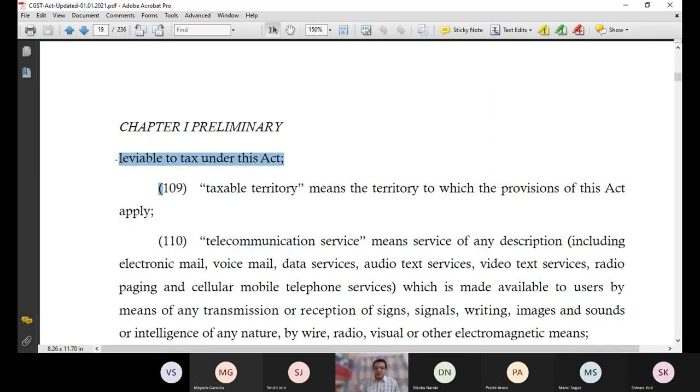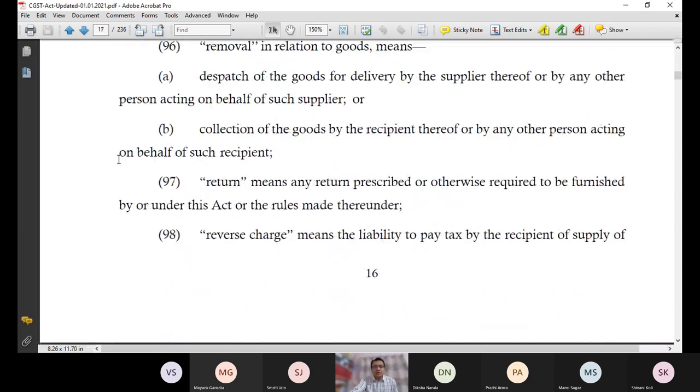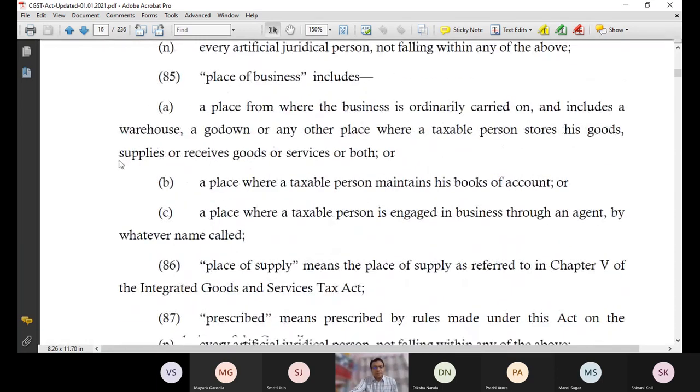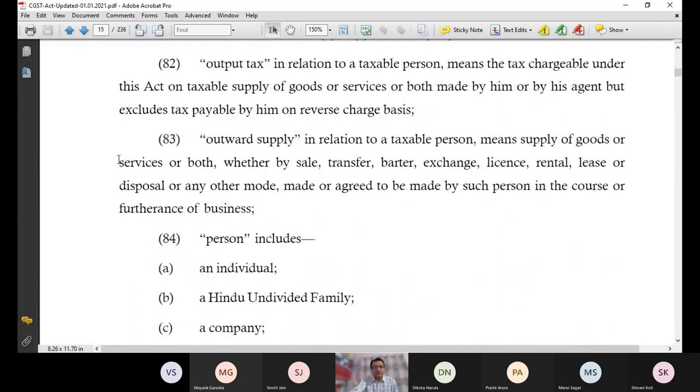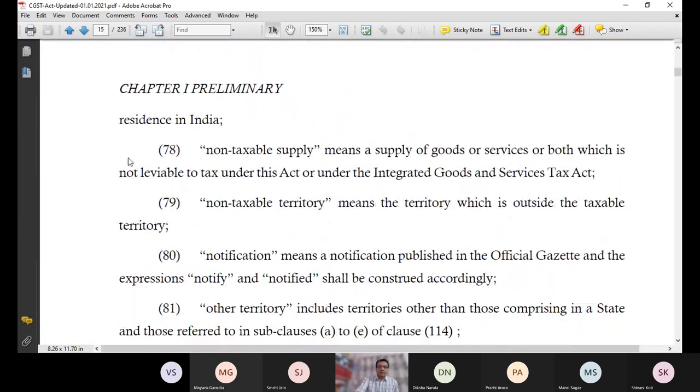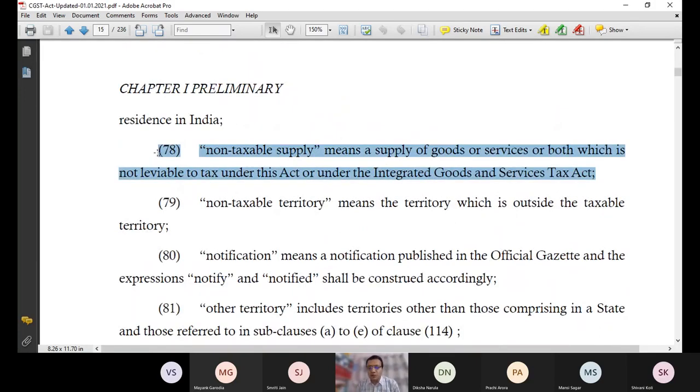And now logically on this basis, can you tell me now what is non-taxable? Every supply which is not leviable under GST laws. So let me check 2 clause 78, non-taxable supply. Non-taxable supply means the supply of goods or services or both which is not leviable to tax under this act. So which act I am studying? CGST Act or under the IGST Act. So technically I can say that every supply which is not leviable to tax under this act or under IGST Act, whatever is the case, under GST laws you can say in simplified form, is a non-taxable supply.